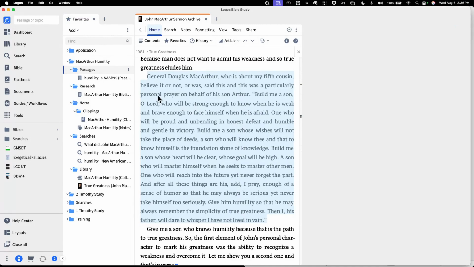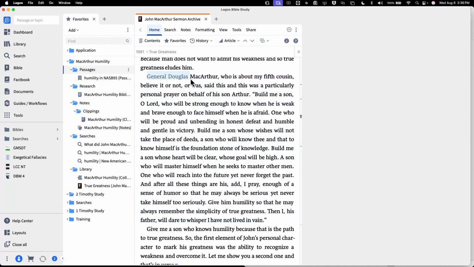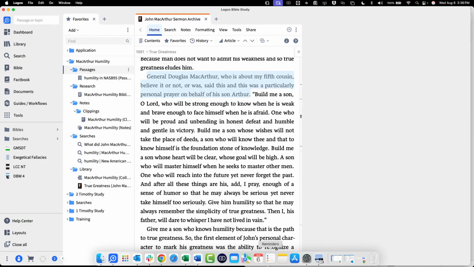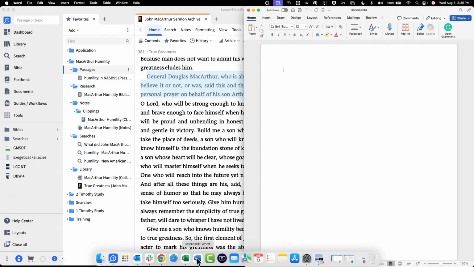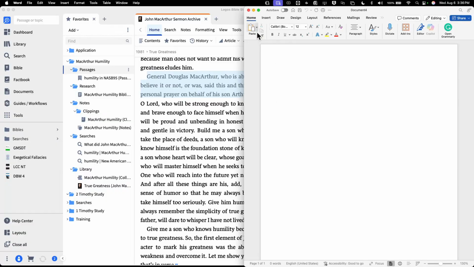You'll see it. Let's just say I wanted to take a section of this clipping, or this book, and I wanted to copy and paste it into my document. Okay. I selected it. Now I can just hit copy here, go back to that Word document, click on Word. There it is, open back up again, and paste it in. And what has Logos done here? Besides just paste that section in, what's Logos done? Guess what? Created a footnote.